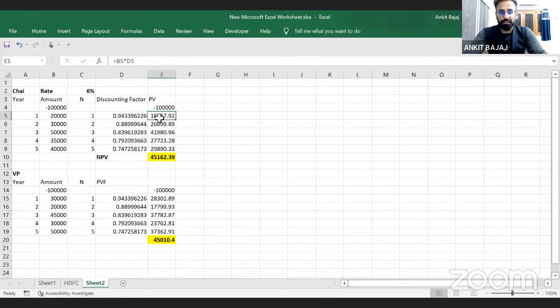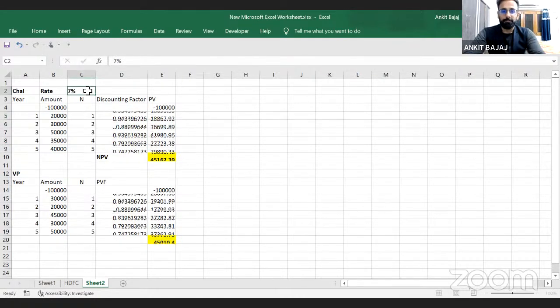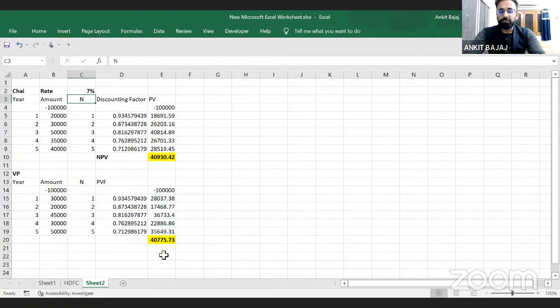Here, if you see, you are generating a total of 1,45,000. So 1 lakh you have invested and 1,45,000 you are generating. So your 1 lakh return will adjust with your investment, and additionally you are generating 45,000 rupees, right? If your expectation is, let's suppose, 7%, now if you see, these values will decrease. Why are these values decreasing? Because your expectation has increased. You want more return. As compared to this expectation, you are able to generate an additional return of 40,930 rupees,